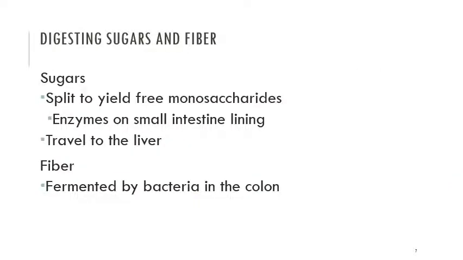Digesting sugar and fiber. Sugars split to yield free monosaccharides by enzymes on the small intestine's lining, and the sugar travels to the liver. Fiber is fermented by bacteria in the colon, also known as the large intestine.